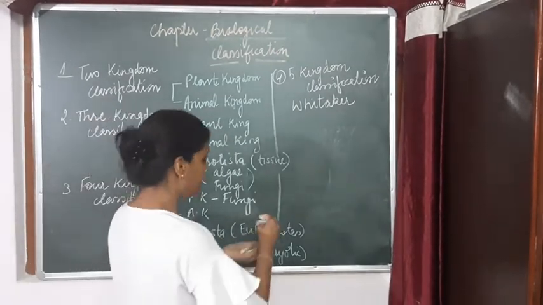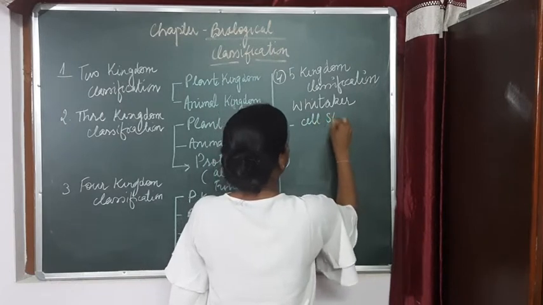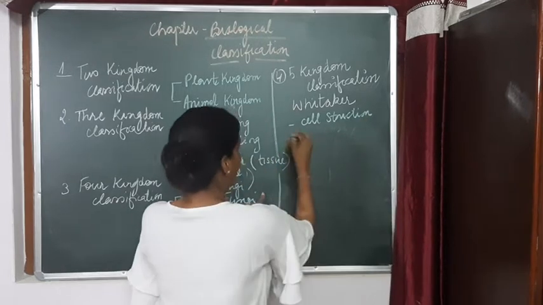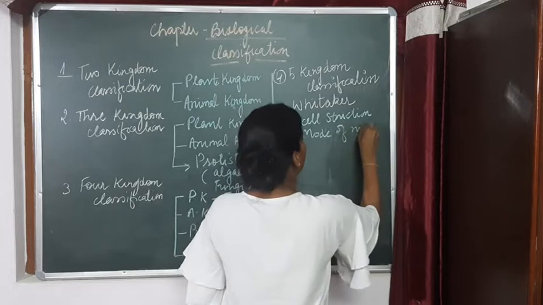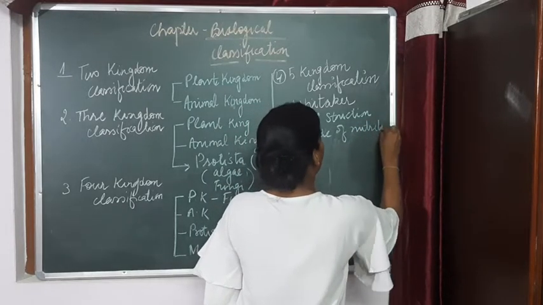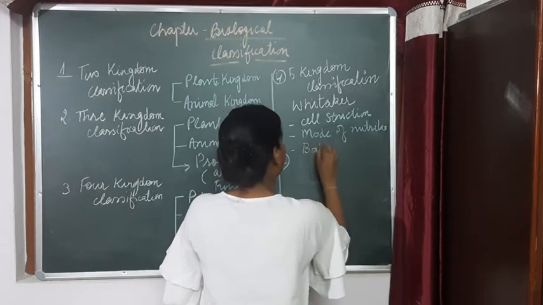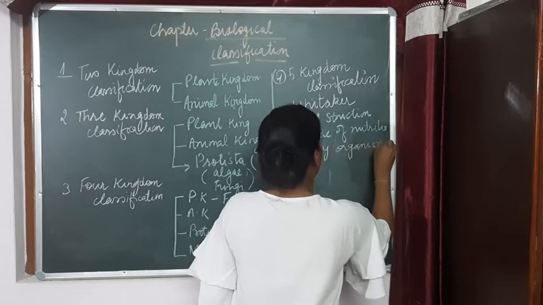What characteristics were taken into consideration? First was the cell structure, right? Then was the mode of nutrition, right? And then was body organization, right?